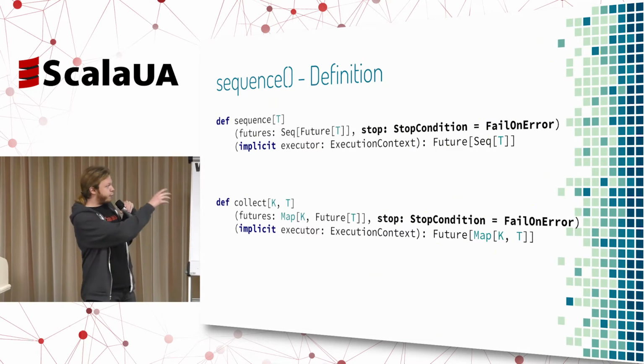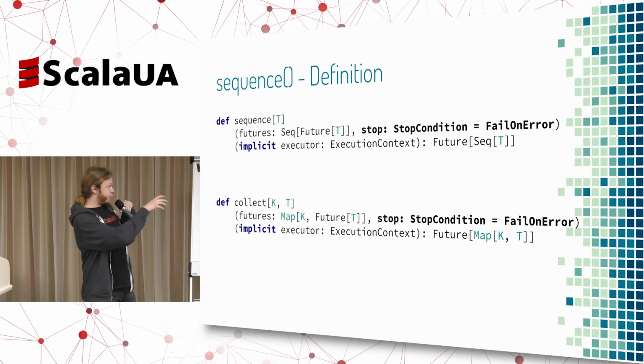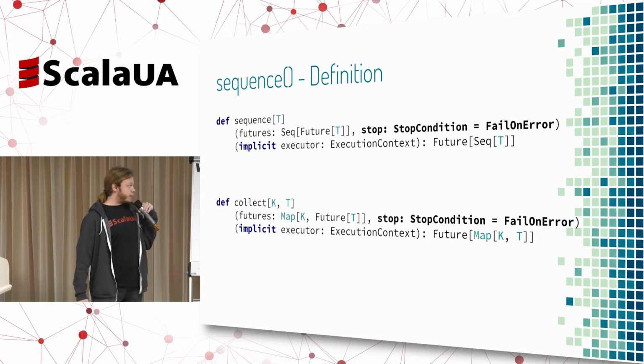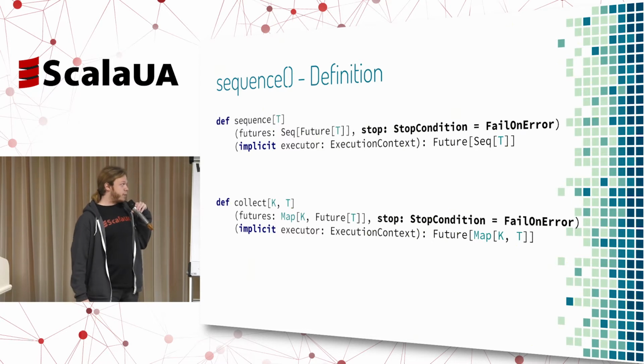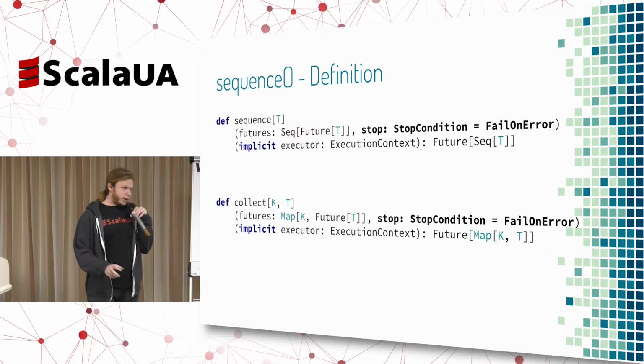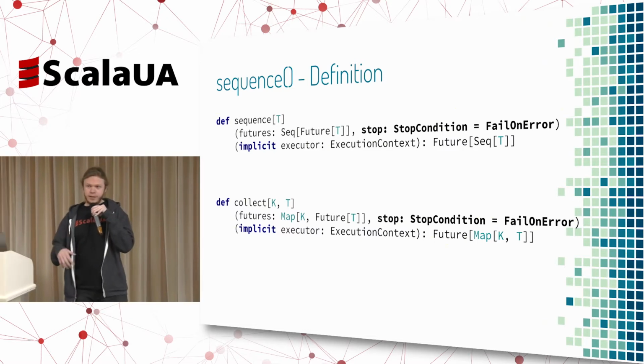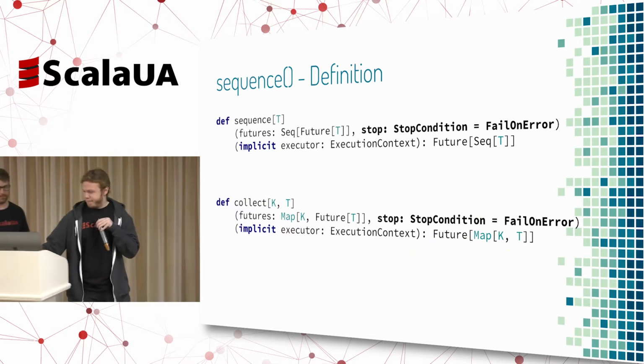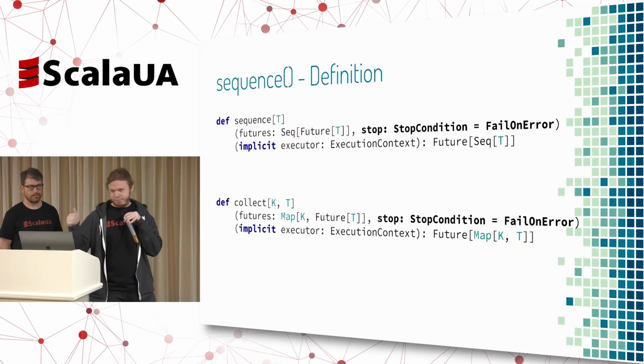Similar to Scala Future, we are taking here a sequence of futures, and the second parameter is a stop condition that I'll explain a bit later. You can see here that there's another method called collect, which gives us the ability to aggregate a map of futures for cases where we want to mark our futures. Sounds okay? Great.